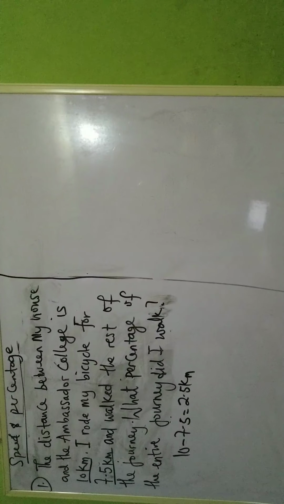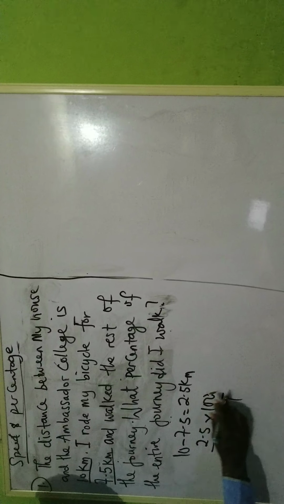Now, the percentage. If you look at the board, I put speed and percentage. So the topic is they combine speed and percentage together. The speed there is the distance they are talking about. Then the percentage is here. What percentage of the entire journey did I walk? The percentage of the entire journey that I walked.